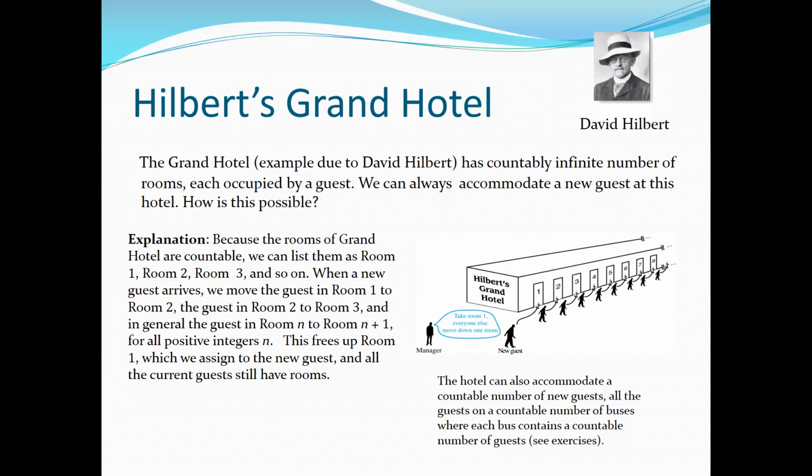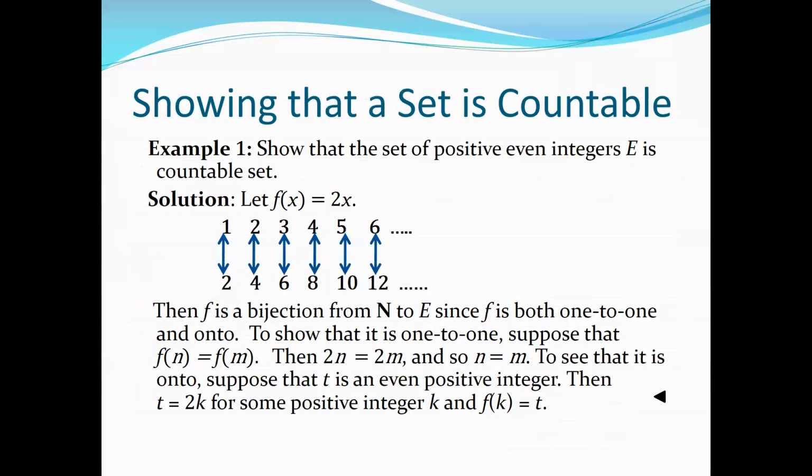So the key is the countably infinite. The most important thing is the countably infinite number of rooms and the countably infinite number of guests. This is just to give you one example, the classical paradox, of how important countability and countably infinite sets are.